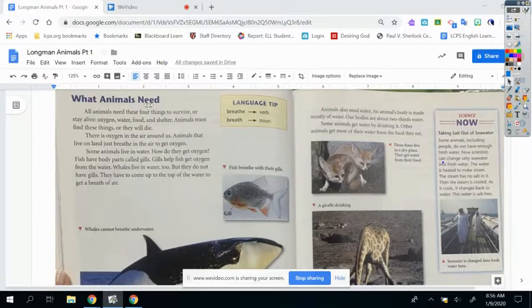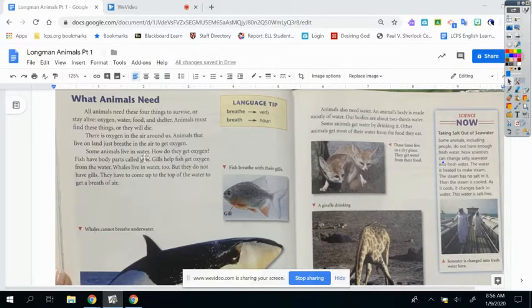What animals need? All animals need these 4 things to survive or stay alive: oxygen, water, food, and shelter. Animals must find these things or they will die. There is oxygen in the air around us. Animals that live on land just breathe in the air to get oxygen.